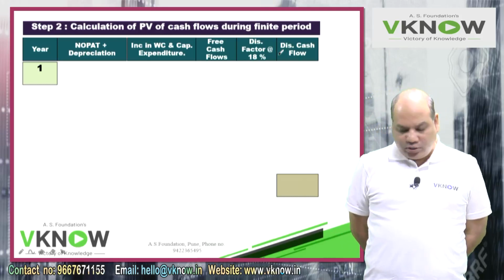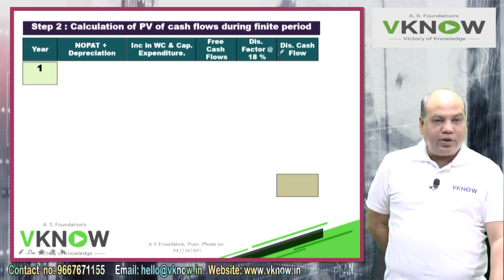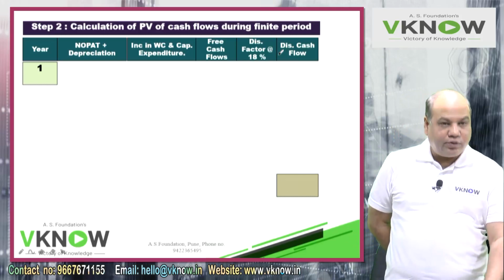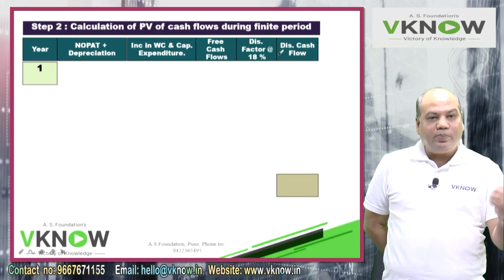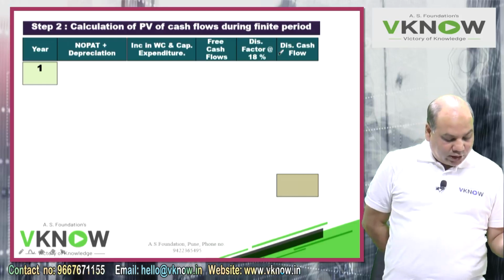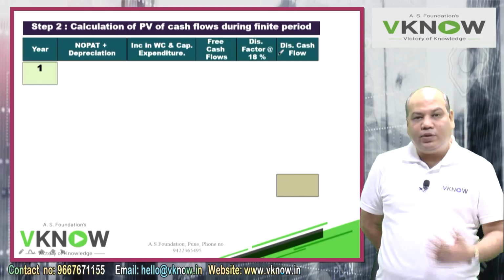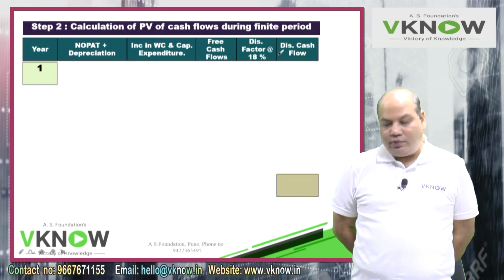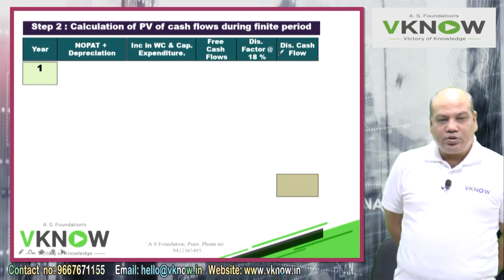Second column would be, it says business will grow at the rate of 25% for first 4 years and 10% for 2 years thereafter. So here business means your NOPAT plus depreciation, because they have separately given capital expenditure and working capital requirement will grow by 55 lakhs every year. So second column is NOPAT plus depreciation.